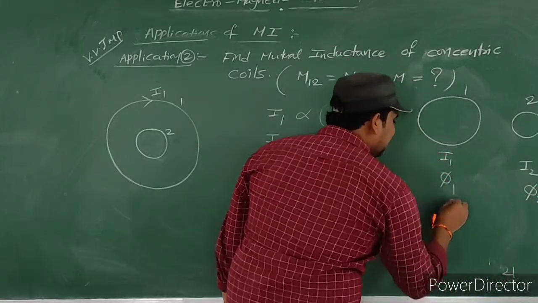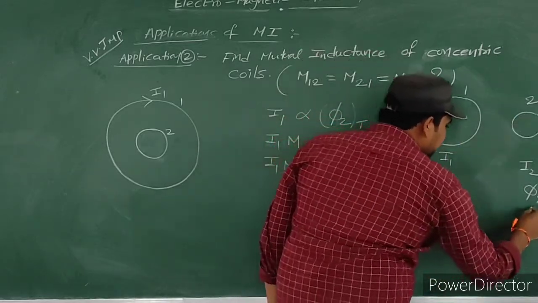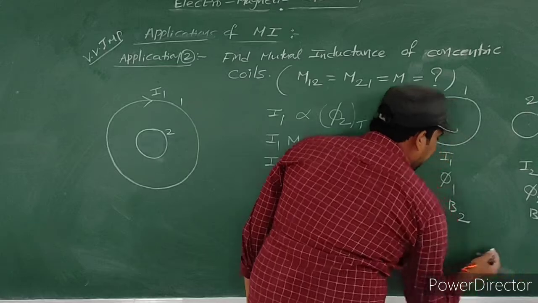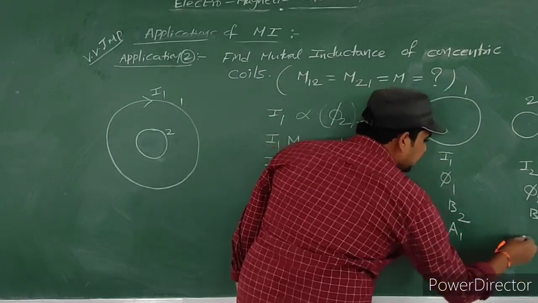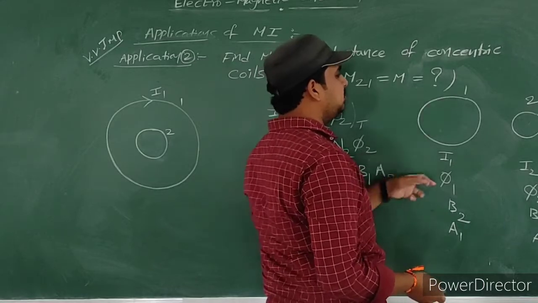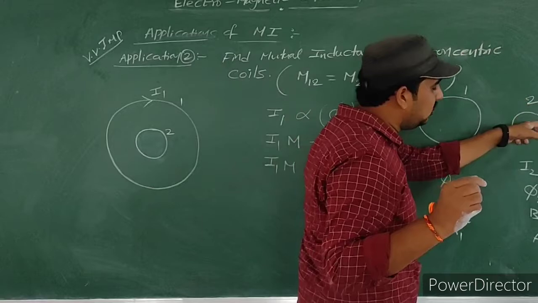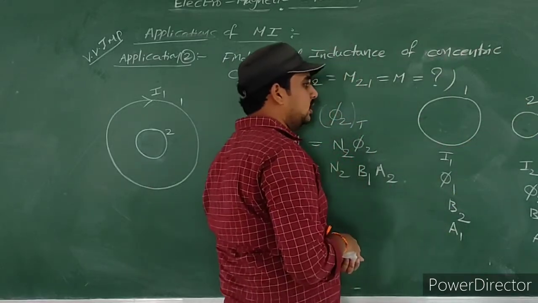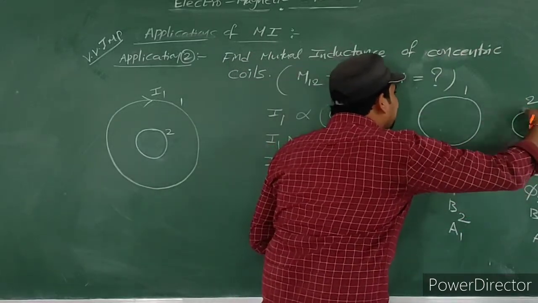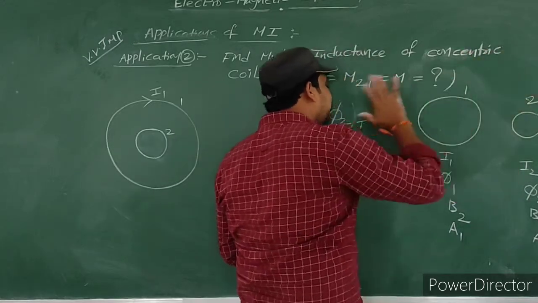Here magnetic field is developed due to the second coil, here magnetic field is developed due to the first coil. Here area is A1, here area is A2. The current passing through the first coil produces a magnetic field that is acting on the second coil. If current passes through the second coil, it will produce some magnetic field that is acting on the primary coil.